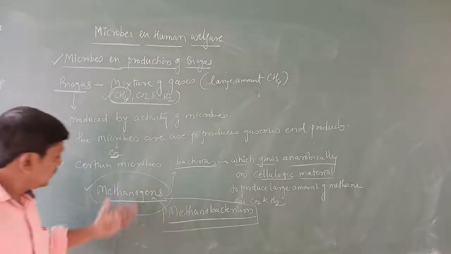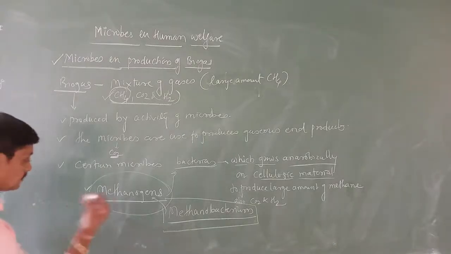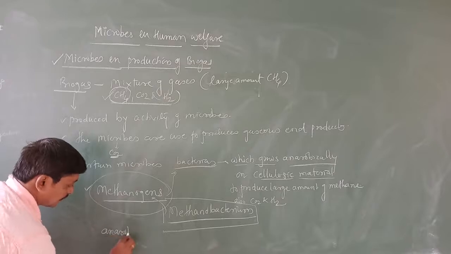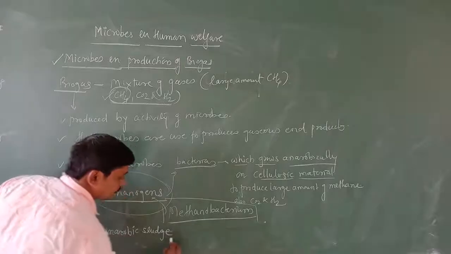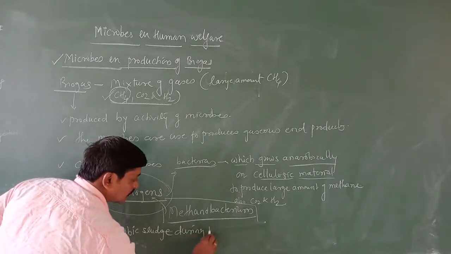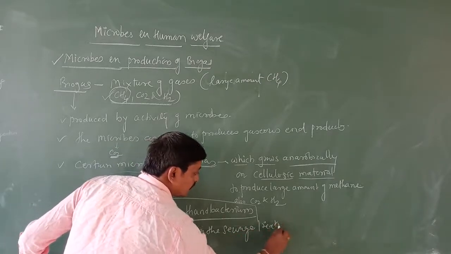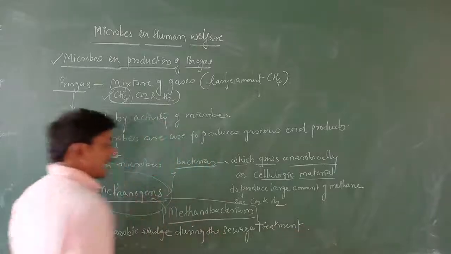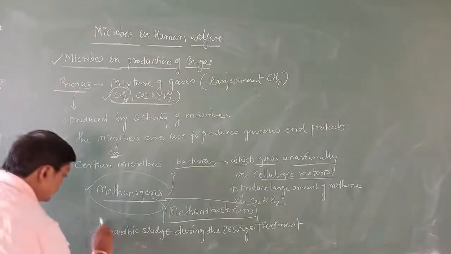Now, where are we going to find such methanogens? These bacteria are found in anaerobic sludge during sewage treatment.